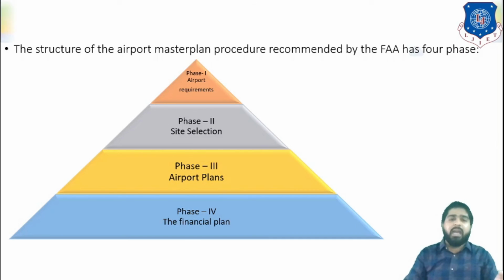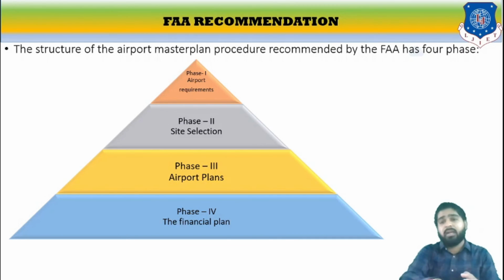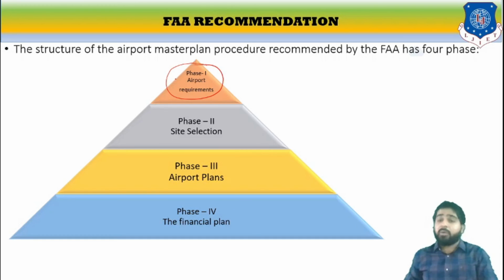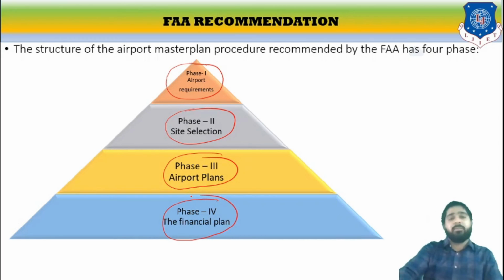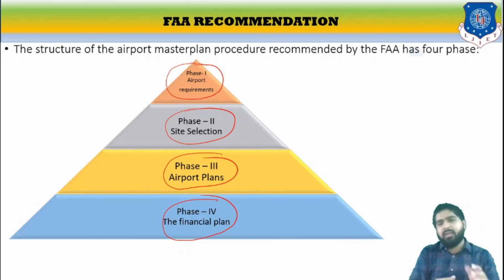The structure of the airport master plan procedure recommended by FAA is divided into four phases. The first phase is knowing the airport requirements. The second phase is the selection of site. The third phase is preparing the airport plan. And the fourth phase is the preparation of financial plan. So four segments will be there. First is the requirement, second is site selection, third is the airport plan, and fourth is the financial.